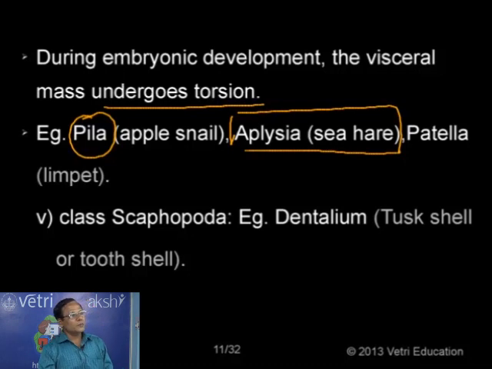Then, an animal having the name of a mammal, but not a true mammal. So which one of the following is not a true mammal? Nothing but the sea hare or Aplysia.